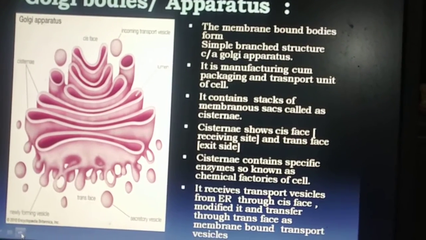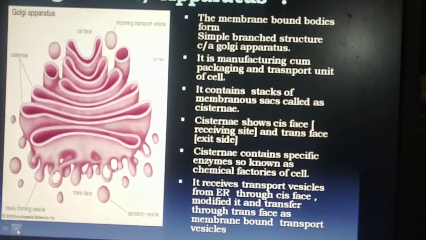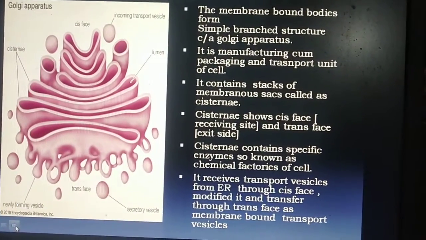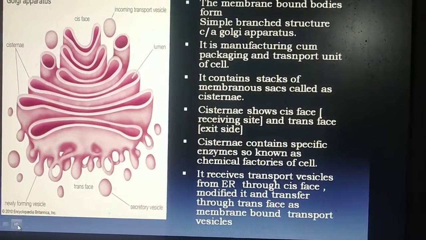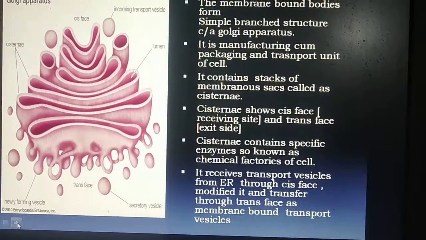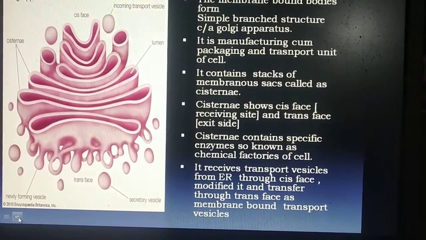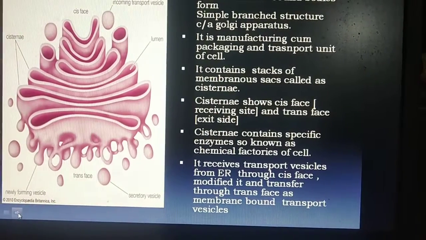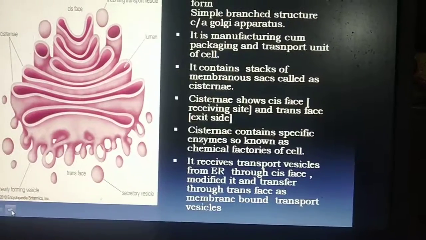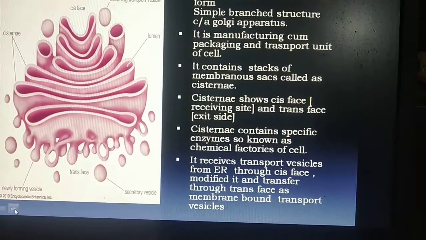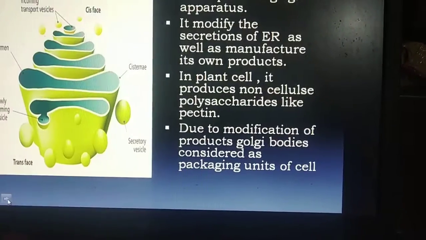Golgi bodies receive transport vesicles from the endoplasmic reticulum. The product formed by protein synthesis is known as a transport vesicle. These transport vesicles from the endoplasmic reticulum reach the Golgi bodies through the cis phase. Golgi bodies modify it and transfer it through their trans phase as a membrane bound transport vesicle.